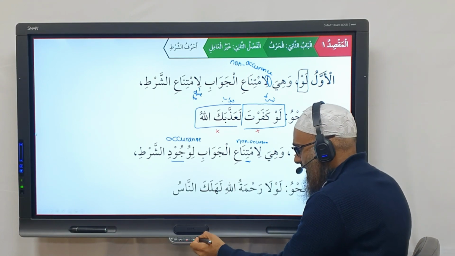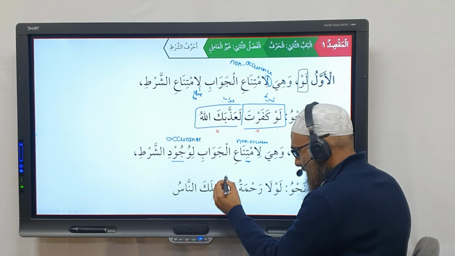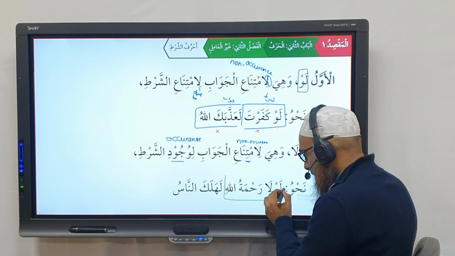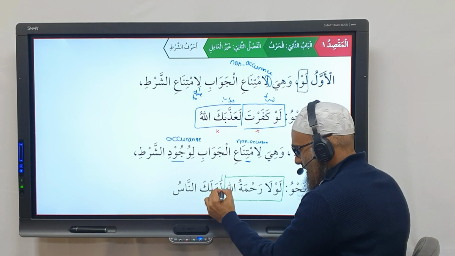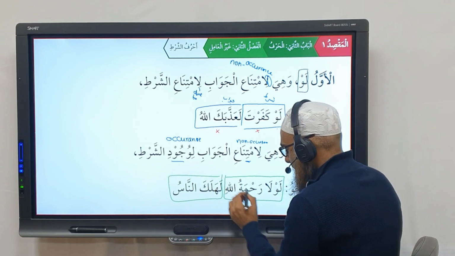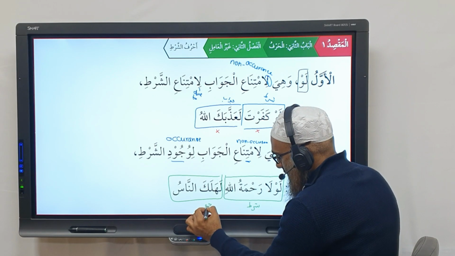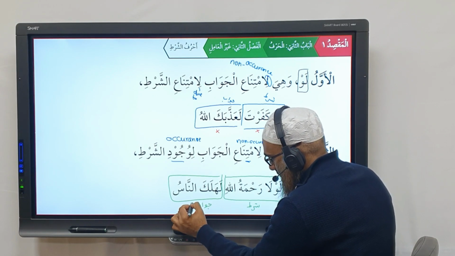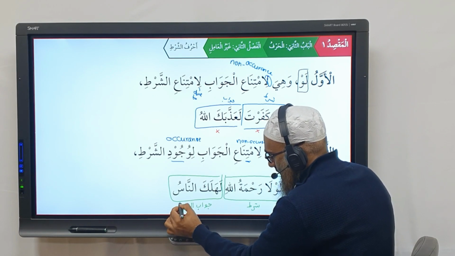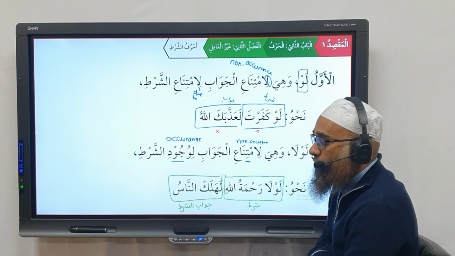For example, what do we have here? Let's break this down. We have a shart, لولا رحمة الله, and we have a جواب الشرط. Correct? A shart and a jawab al-shart.